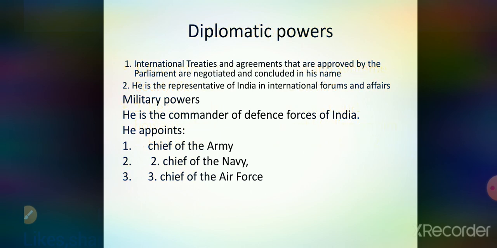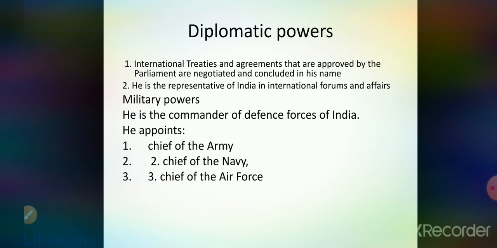Now the next is diplomatic power. Diplomatic power is that the international treaties and agreements that are approved by the Parliament are negotiated and concluded in his name, and he is the representative of India in international forums and affairs. That is one of the most important. And even the diplomats or the ambassadors are appointed by him under his power.